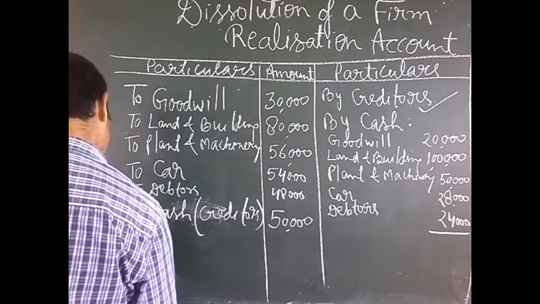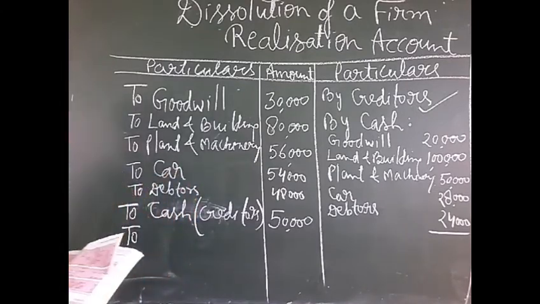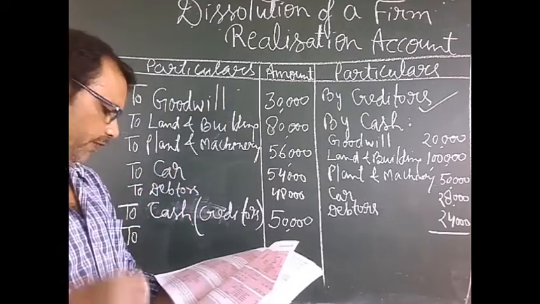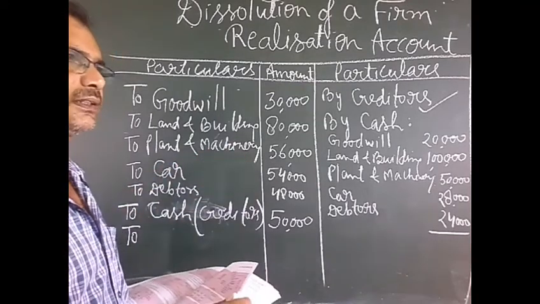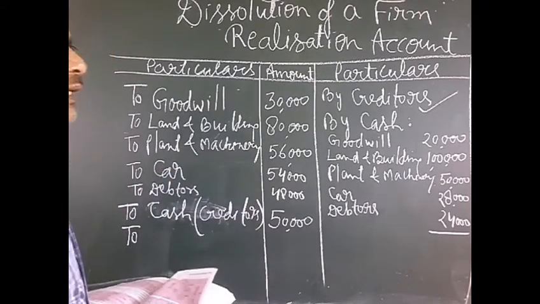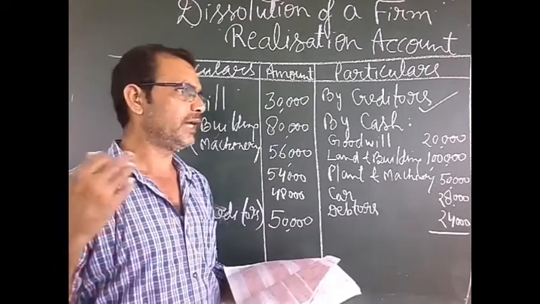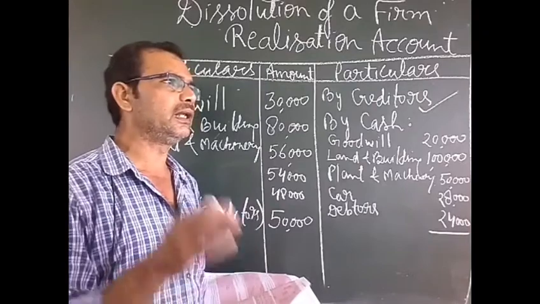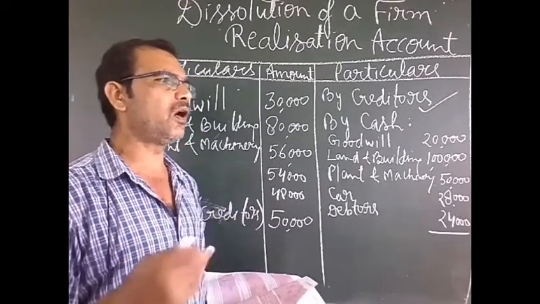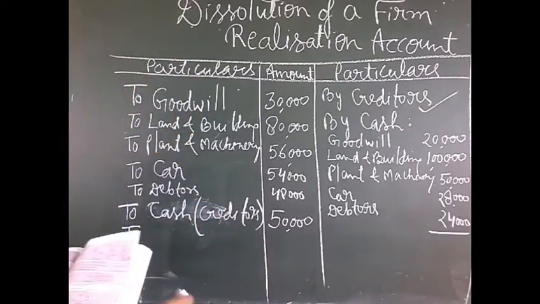After doing this, there is the amount of realization expenses. When we try to sell our assets, we will have to make some expenses, and all those legal expenses are called dissolution expenses.